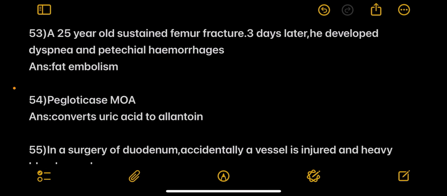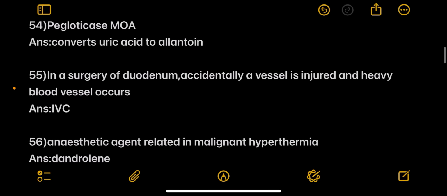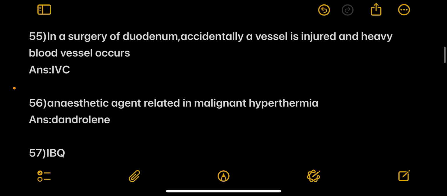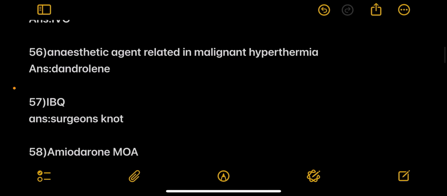3 days later, he developed dyspnea and petechial hemorrhages. Answer is fat embolism. Next, pegloticase mechanism of action is it converts uric acid to allantoin. Next, in a surgery of duodenum, accidentally a vessel is injured and heavy bleeding occurs. It is because of IVC injury. Next, anesthetic agent which is related to malignant hypothermia. What is the treatment? Answer is dantrolene.